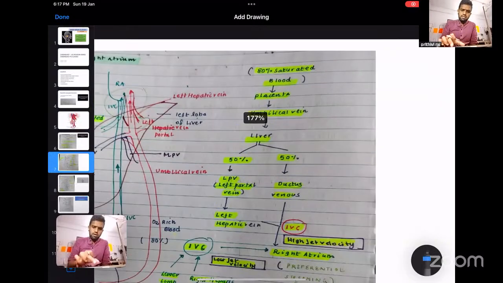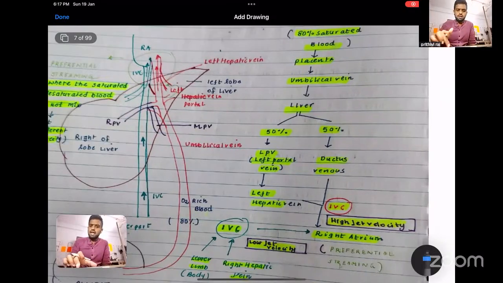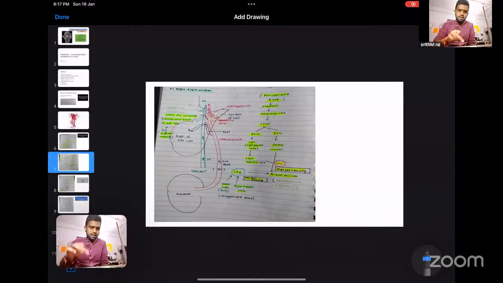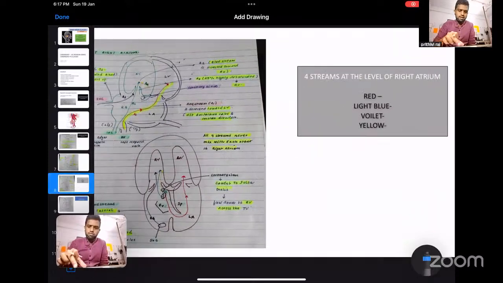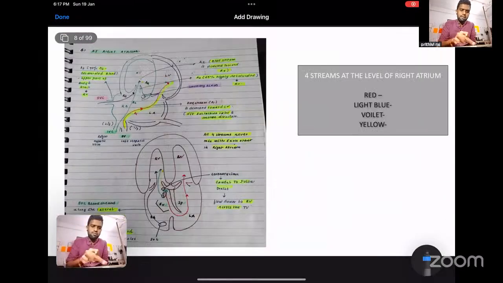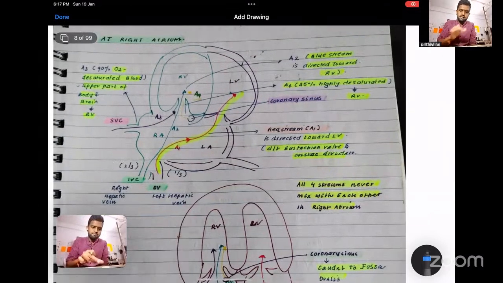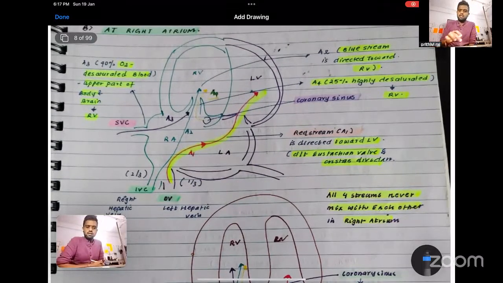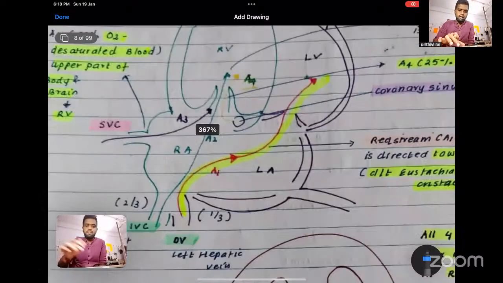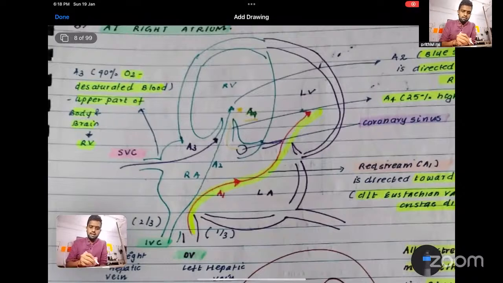So I already discussed this saturation. We already discussed it in this slide. So about these four streamlines, which I already told, this is the thing. So normally what happens? At the right atrium, the four streamlines have to happen. You are seeing this is the right atrium. So the right atrium receives blood from your coronary sinus. This is from the IVC.